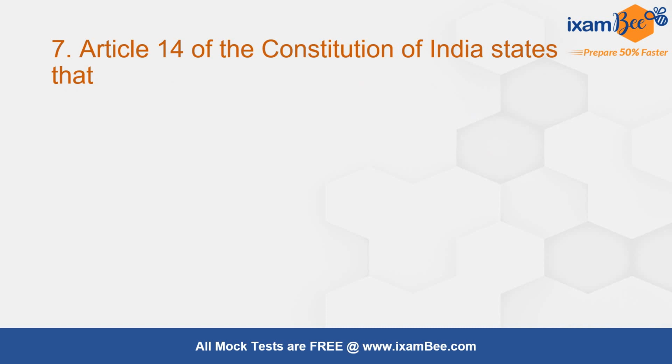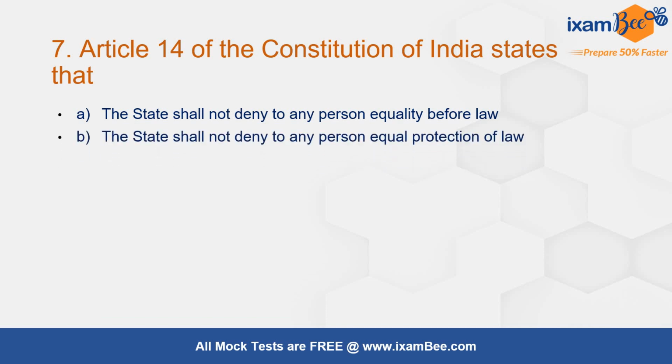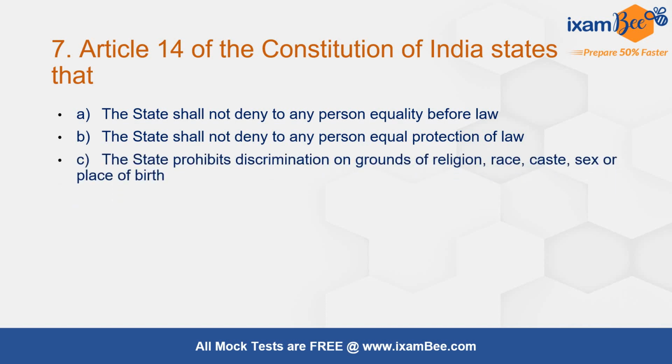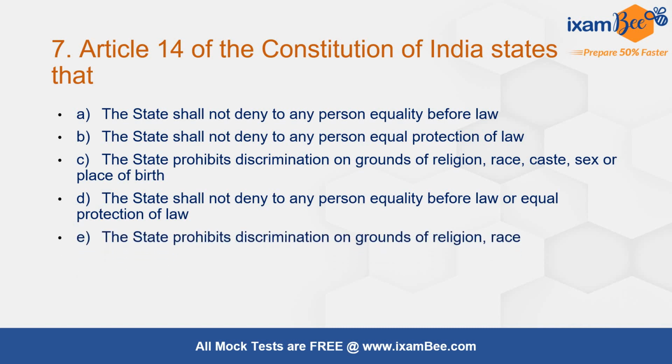Question number 7. Article 14 of the Constitution of India states that option A, state shall not deny to any person equality before law. State shall not deny to any person equal protection of law. State prohibits discrimination on grounds of religion, race, caste, sex or place of birth. State shall not deny to any person equality before law or equal protection of law. State prohibits discrimination on grounds of religion, race, etc. Correct answer here is D. State shall not deny to any person equality before law or equal protection of law.